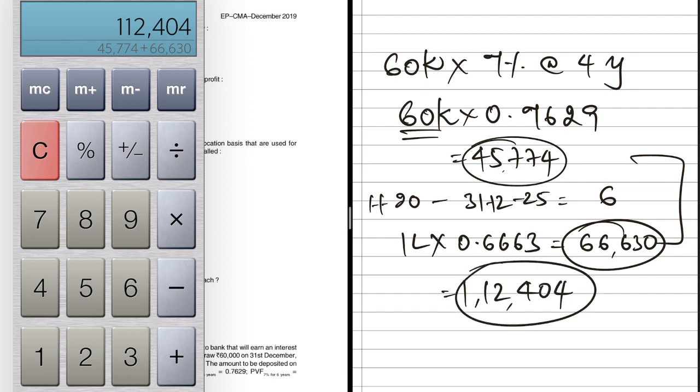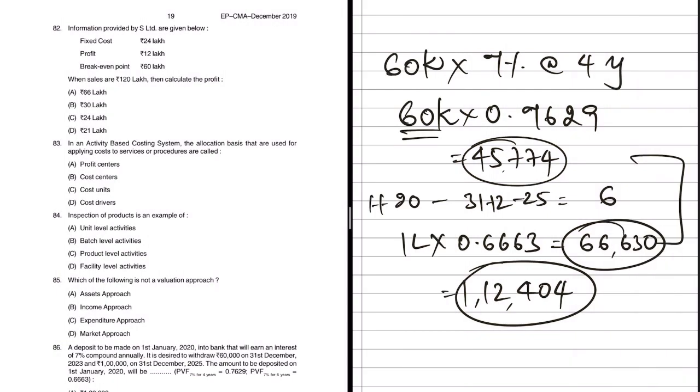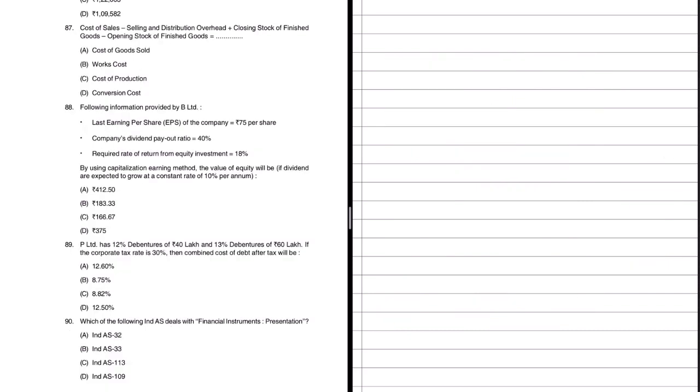1,12,404. This is the total amount which you need to invest now to get 60,000 after 4 years and 1 lakh after how many years? 6 years. So option B is in fact the right answer. Moving on. What else do we have?